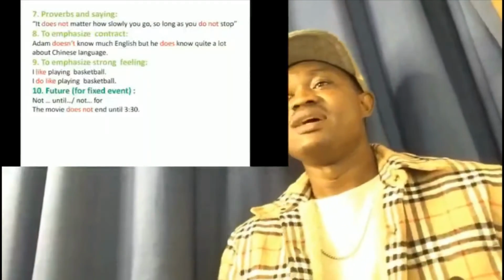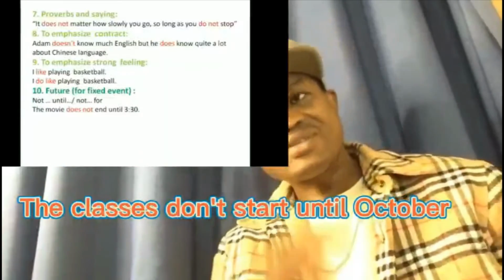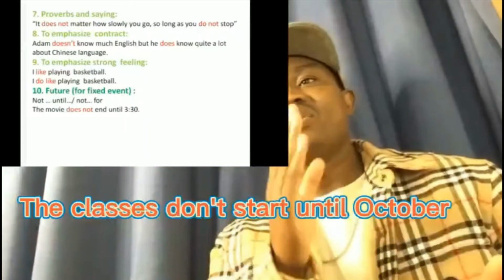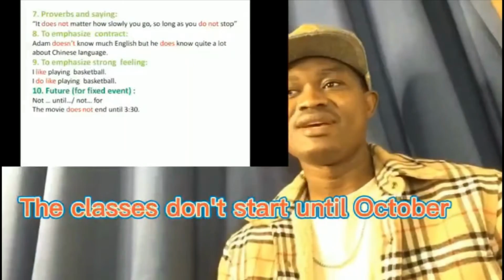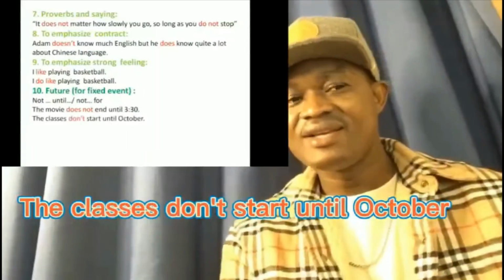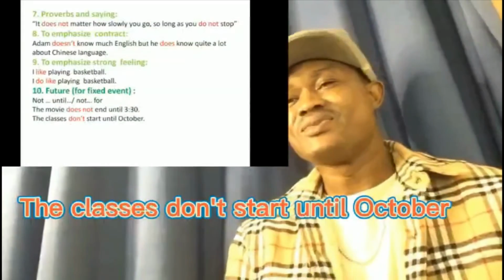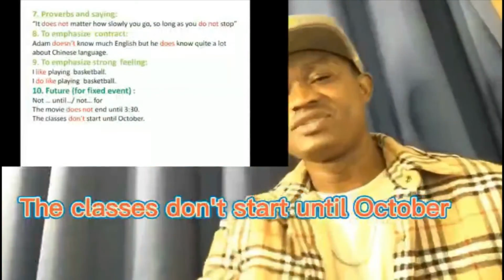Also, the classes don't start until October. We are talking about the future. So the classes will not start now, they will start in October. That's where we can use the present simple to talk about the future.